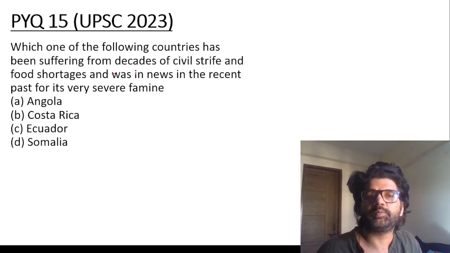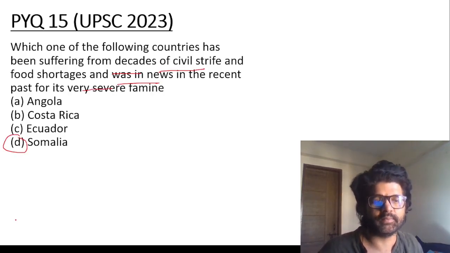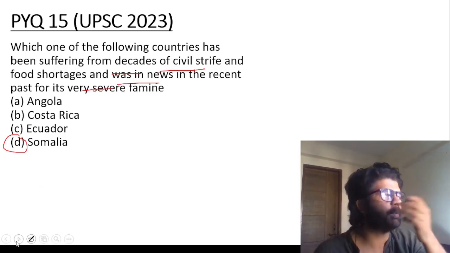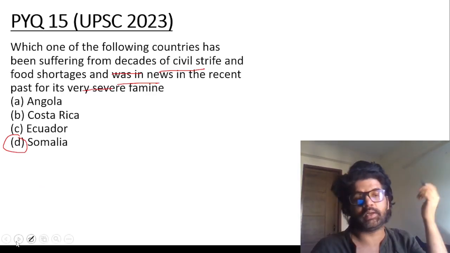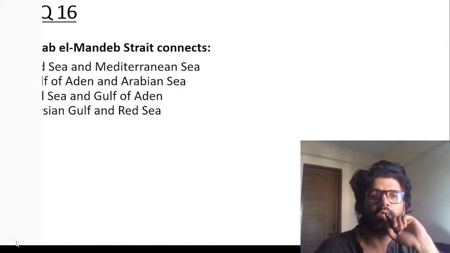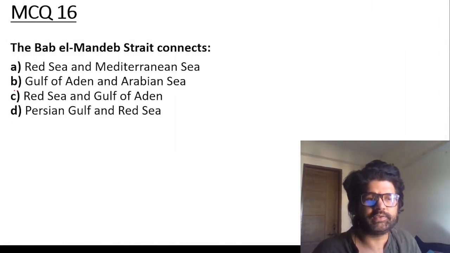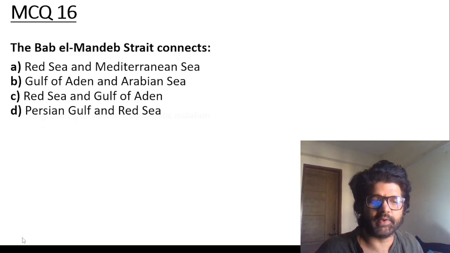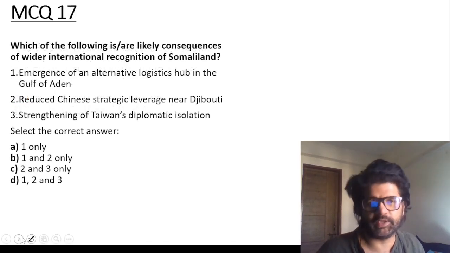Which one of the following countries has been suffering from decades of civil strife and food shortages? That is Somalia, D. That's why people are saying that Somaliland is much better compared to Somalia right now. Bab al Mandab connects the Red Sea and the Gulf of Aden. Chepukumaris, Sappibharis. Oh my god, guys, please be serious.